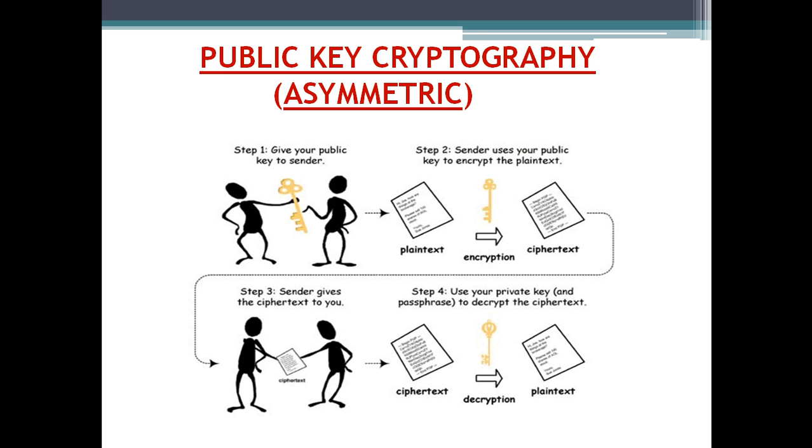Now moving on to public key cryptography, that is the asymmetric cryptography, which is used nowadays. What actually is that? The user publishes one of his keys, his public key, to the whole world. That is, the whole world can send him data using his public key.